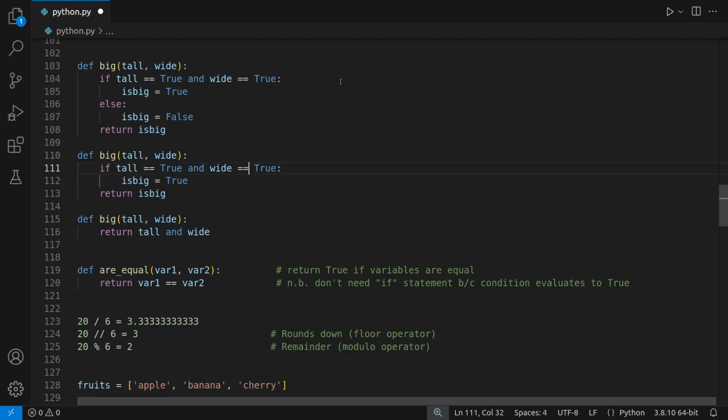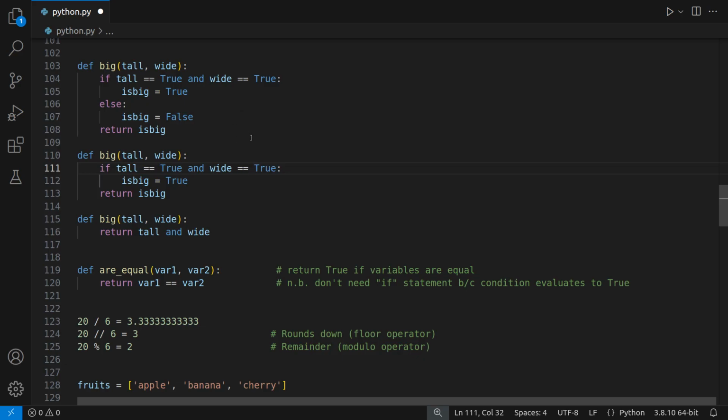Now I want to show you something about Boolean logic in Python, and it's really quite cool. Let's say you've got a function here that tests to see if something is big, and it takes 2 parameters: is it tall and is it wide? Basically, we want it so that if something is both tall and wide, then it's big. You can see here, the first test is if tall is equal to true and wide is equal to true, then is big is equal to true, and we return is big. We return true. Otherwise, if it doesn't fulfill that test, else is big is equal to false.